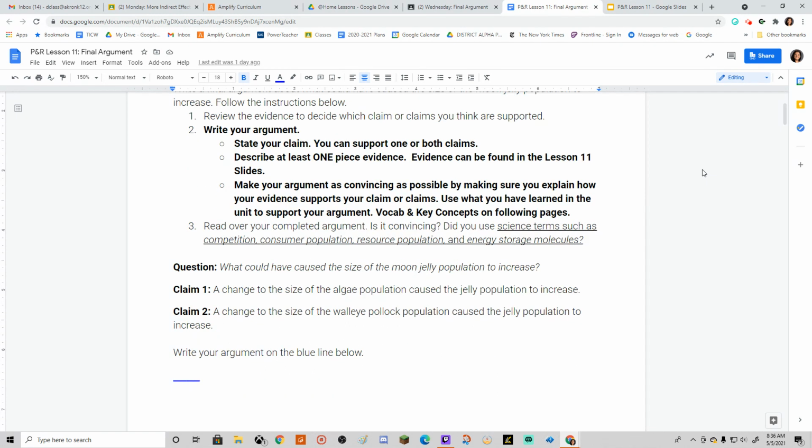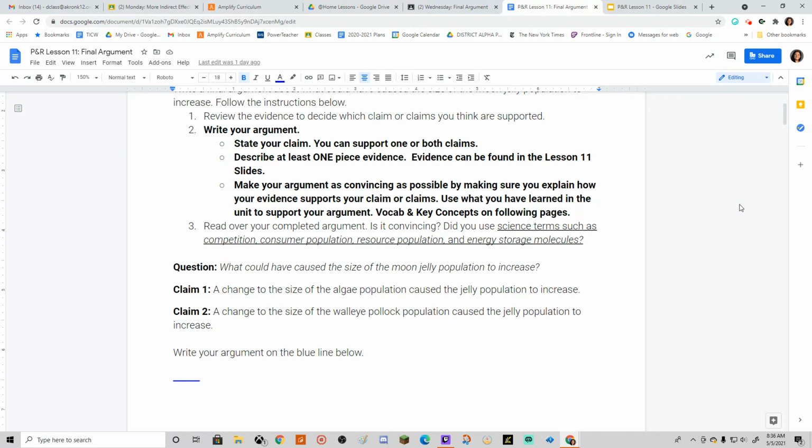Write your argument. State your claim. You can support one or both claims. Describe at least one piece of evidence. Evidence can be found in the Lesson 11 slides. Make your argument as convincing as possible by making sure you explain how your evidence supports your claim or claims. Use what you have learned in the unit to support your argument. Vocab and key concepts are on the following pages.